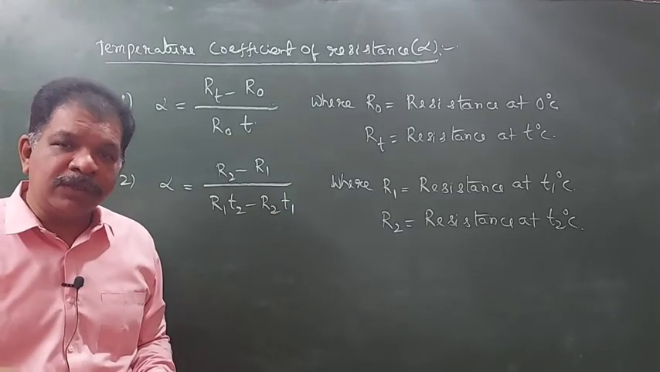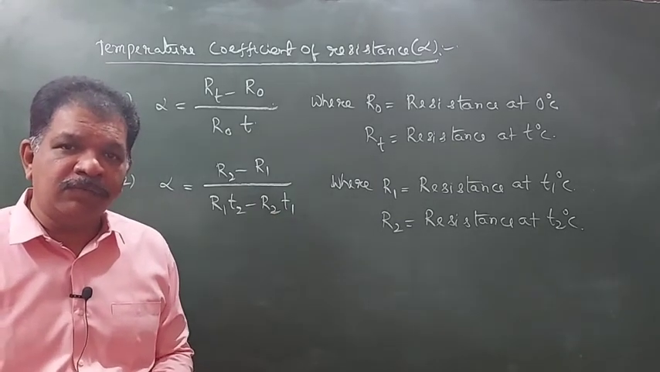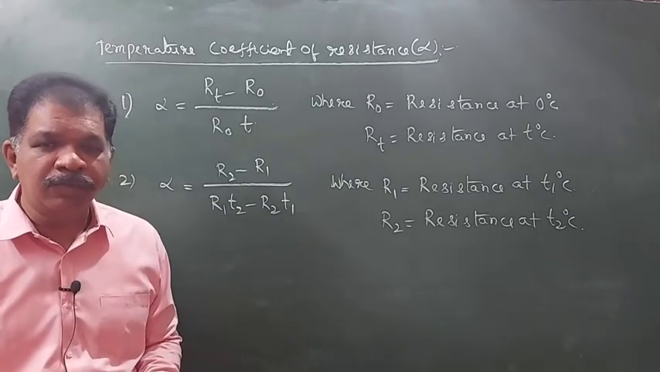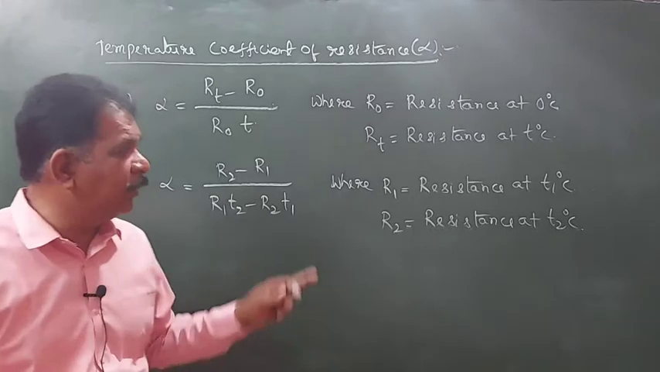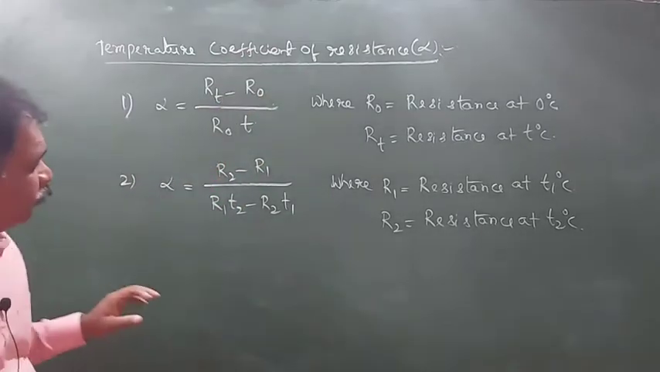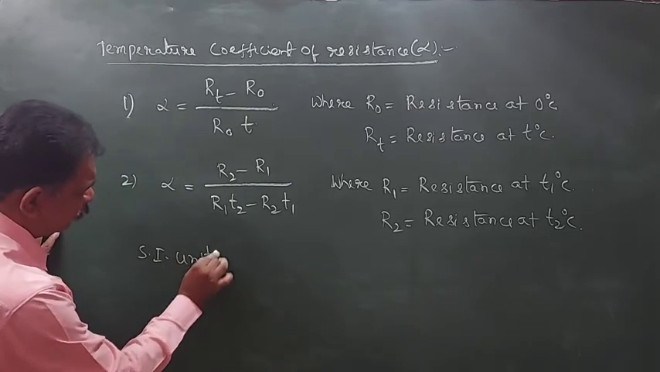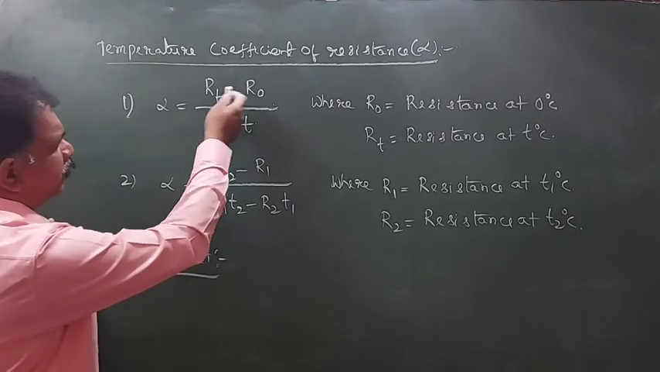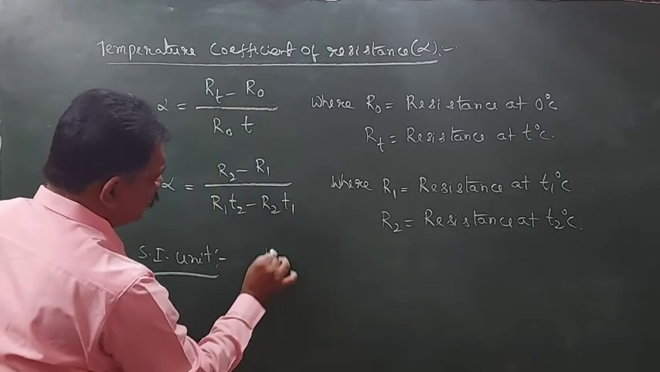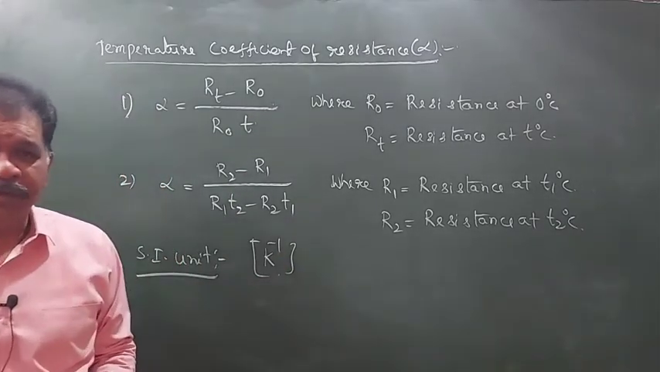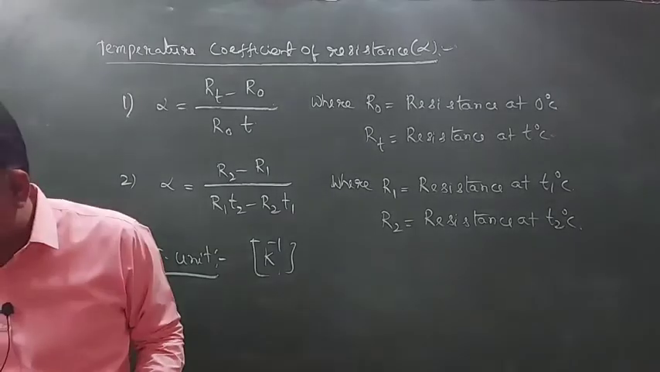Resistance at 0 degrees centigrade is 20 ohm. At 60 degrees centigrade, 21 ohm. Find alpha value means you have to use this formula. Okay. Here what is the SI unit of this? See. So resistance will cancel. So K power minus 1. Kelvin inverse will be the SI unit for this.